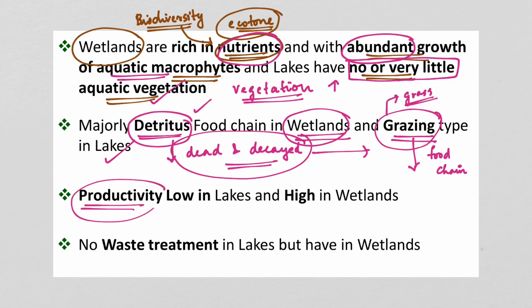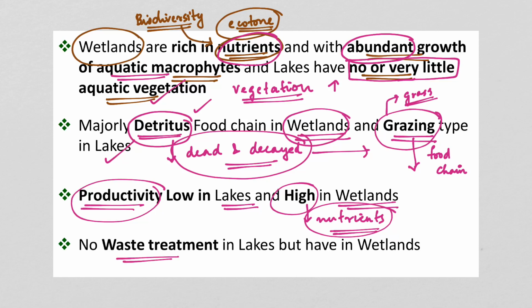The productivity is very low in lakes, whereas the productivity is very high in wetlands. The reason being that there is sufficient availability of nutrients in the wetlands. Now, no waste treatment in lakes, but in wetlands there is natural provision for treatment of waste. Why? Can you guess? Can you make some guess why the wetlands have some natural provision of waste treatment?